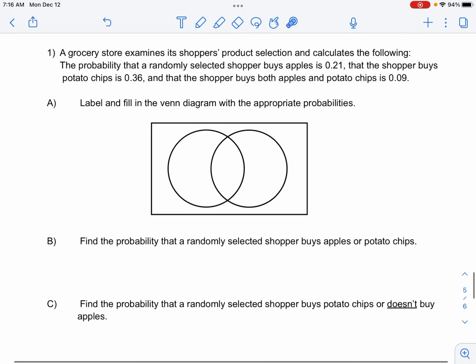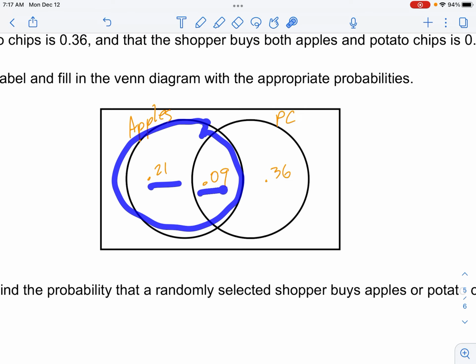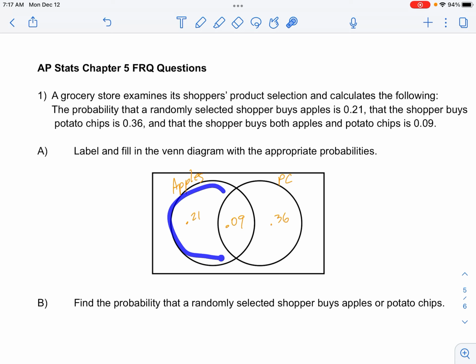All right, FRQ time. The potato chips and apples one. Label your Venn diagram. Put 0.09 in the middle. PC for potato chips. The most common mistake was kids put 0.21 here and 0.36 here. If you do that, now look at the apple circle. You actually have 30% inside there, but that's not right, okay? It has to only be a grand total of 21. So I've got to do 21 minus 0.09 to get 12. That's what goes here.